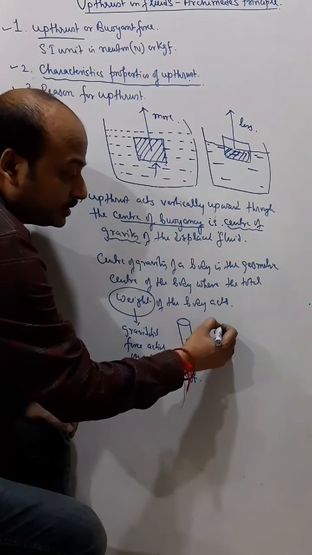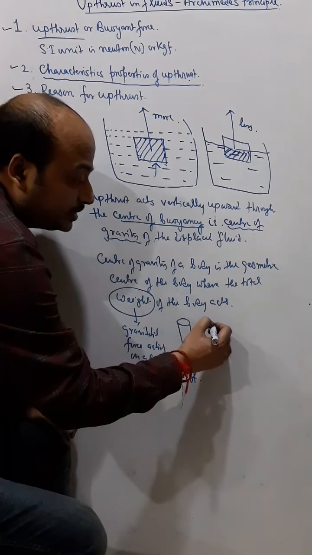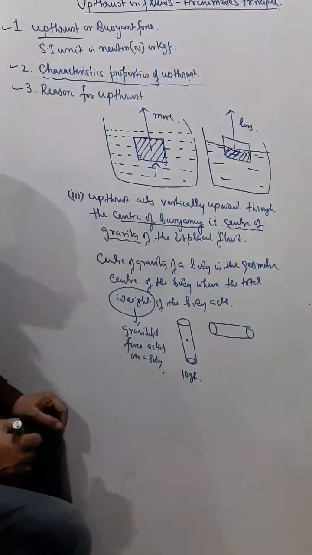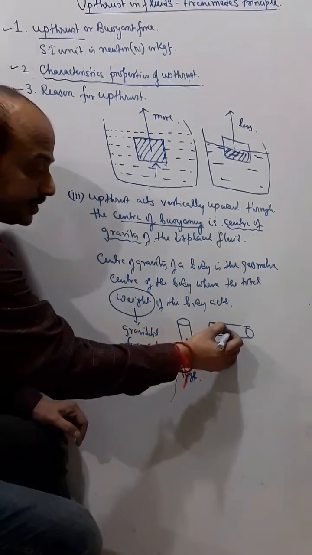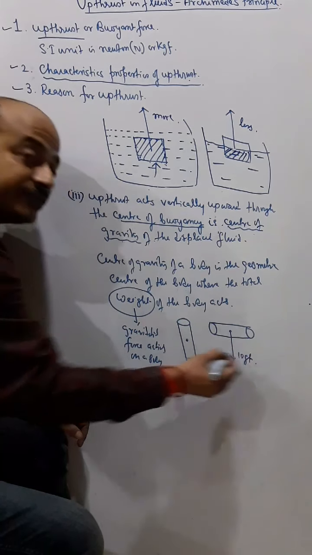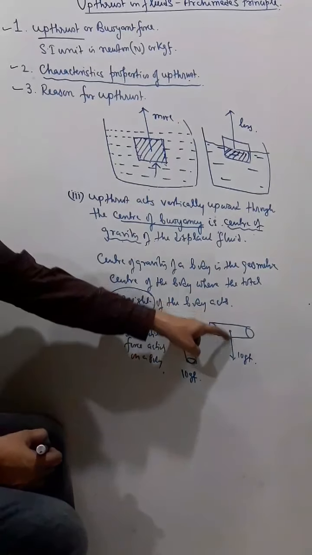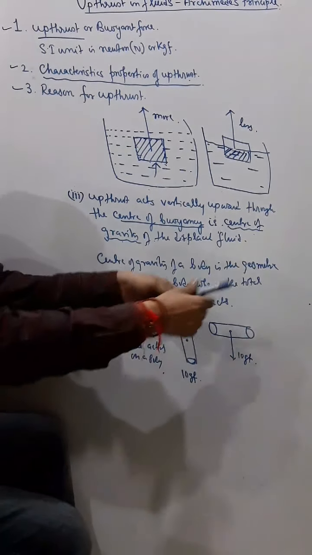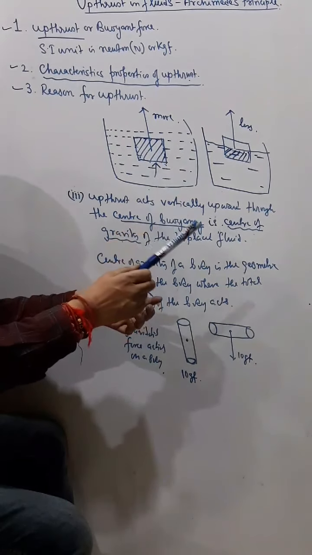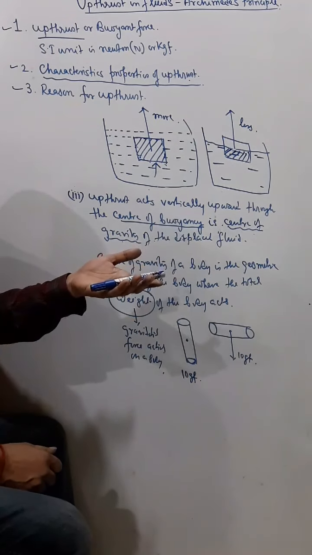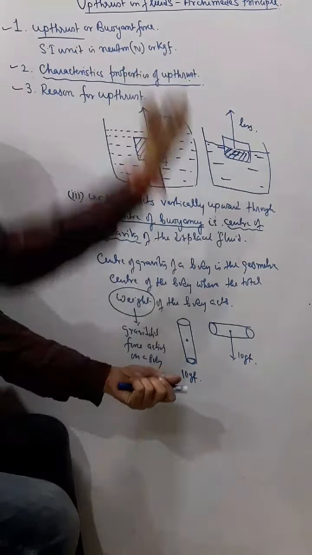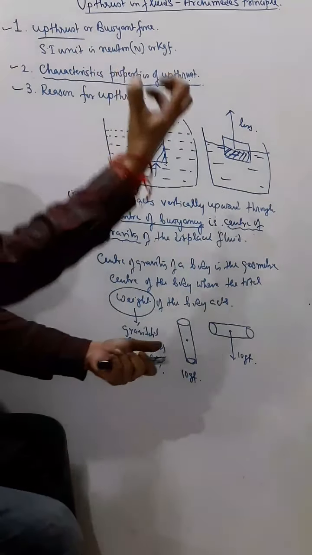That means, if I look at it in this way, the earth is pulling this body with a force of 10 GF in the downward direction. Say this is the cylinder and the weight of this marker is 10 GF.